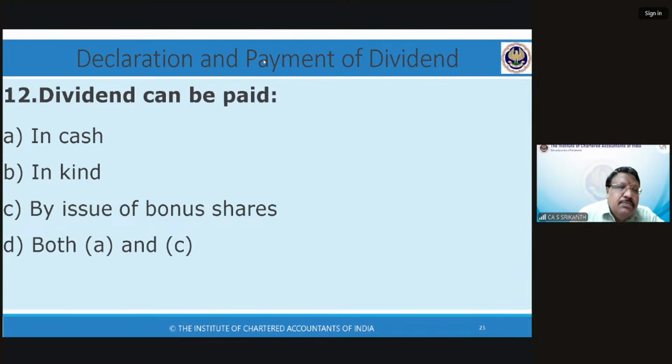Payment in kind. So in ancient times, you'll find in the Bible, the people who worked in King Solomon's temple were paid in corn, wine, and oil. So that's in kind. They were not paid money. So they were given corn, wine, and oil. It was kind. You can't pay dividend in kind. Kind is not exchange. Kind is, instead of giving payment, we give something. So that is kind. Dividend cannot be paid in kind.